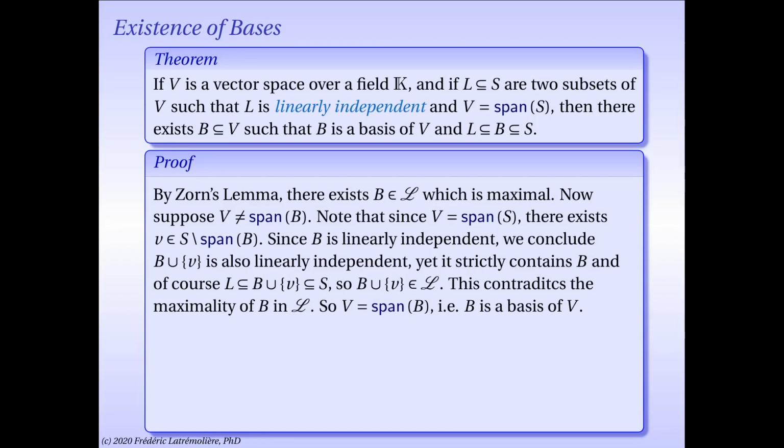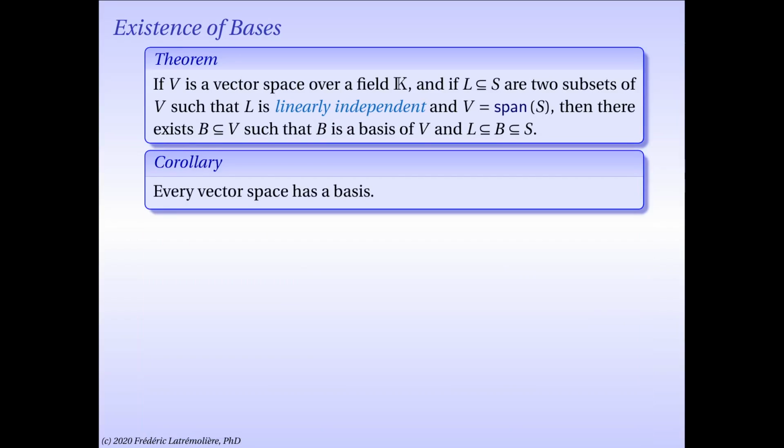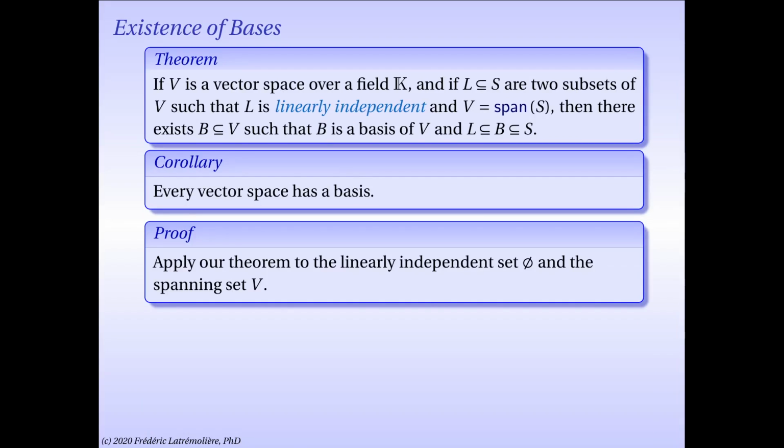So since B is maximal, the construction I've just done cannot happen, which means that V must be the linear span of B. So B is a basis for your vector space. An immediate corollary is that every vector space has a basis, whose proof, as usual, is done by applying this very general theorem to the special case where the linearly independent set L is the empty set and the spanning set is just V.